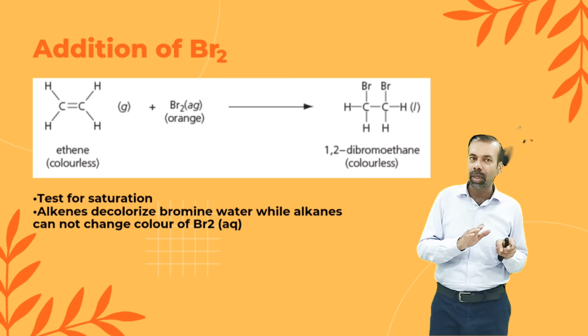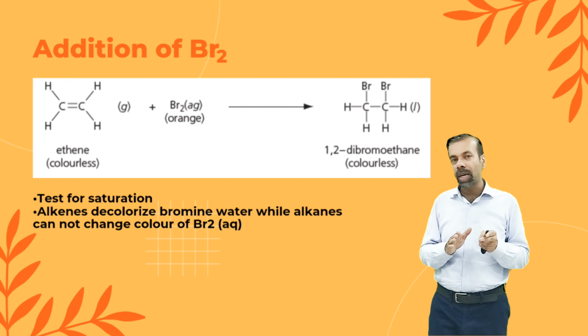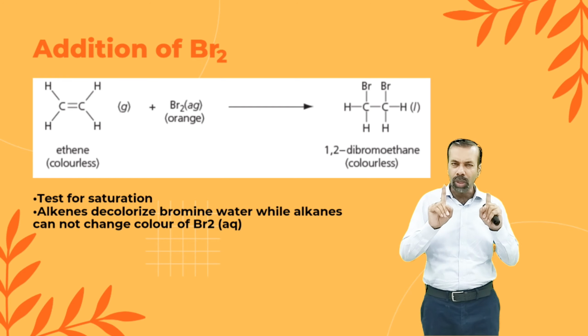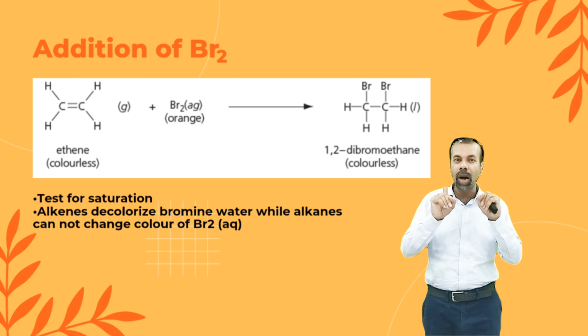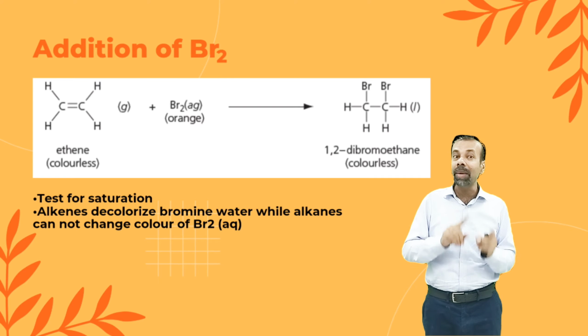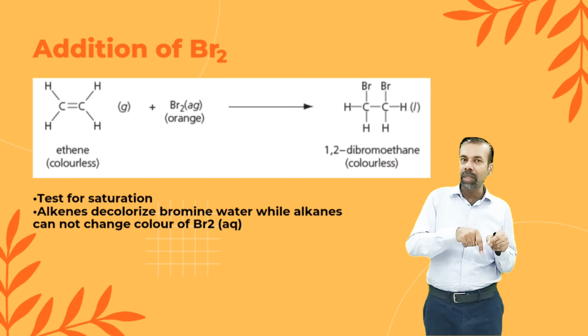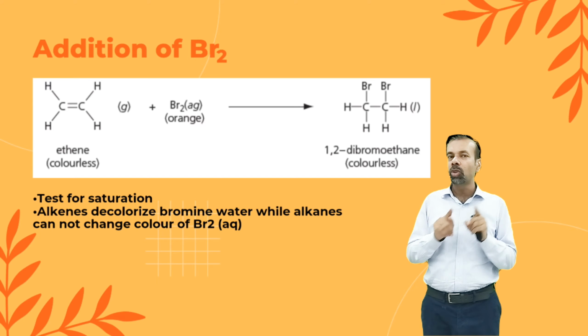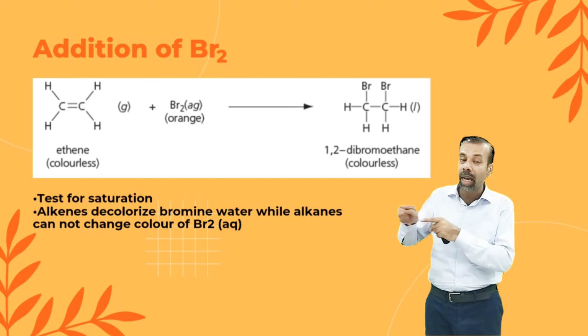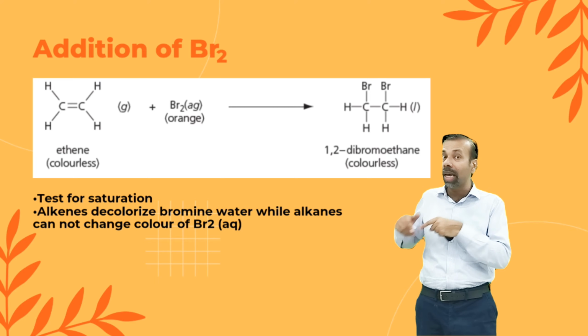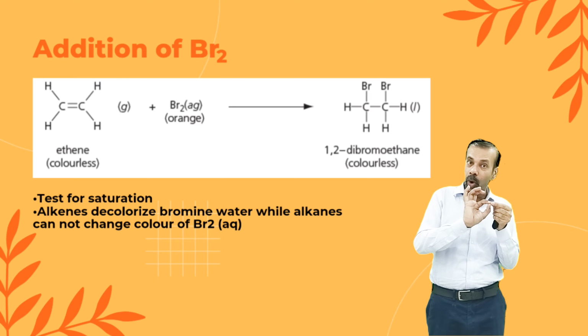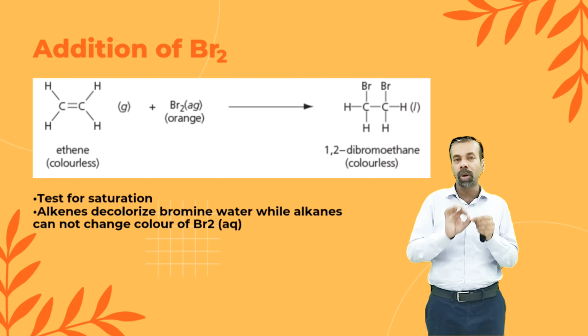The unsaturated compound will convert into a saturated compound, because each carbon has one bromine attached. So what name will be given? Carbon number 1 has one bromine, carbon number 2 has one bromine. So we will write 1,2-dibromoethane. Why ethane? Because now the bond between the carbons is a single bond.